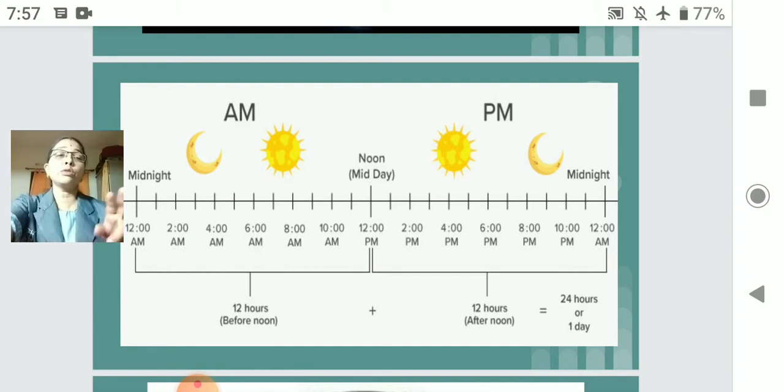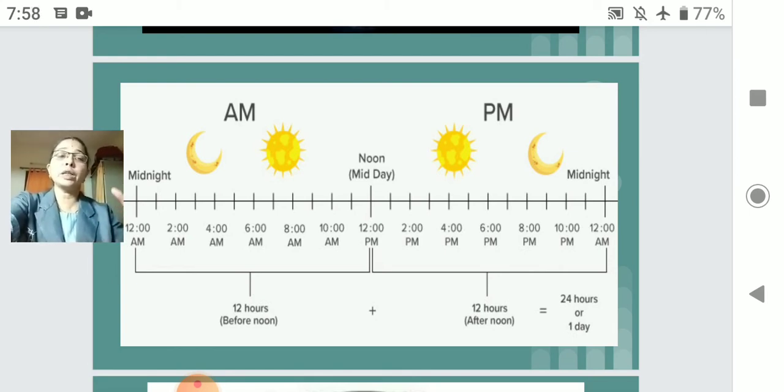Okay, so this is the 24-hour clock pattern, and we have divided the time as AM and PM to avoid confusion. Usually we don't use this 24-hour clock pattern. It is used only for buses, trains, and planes.